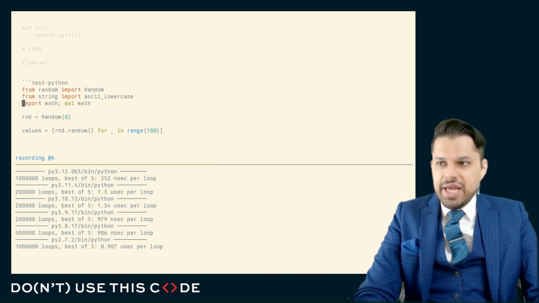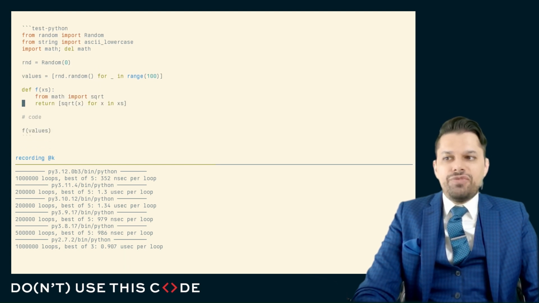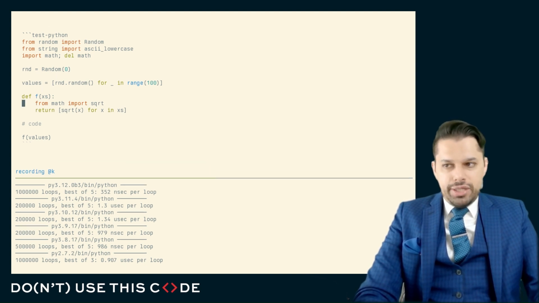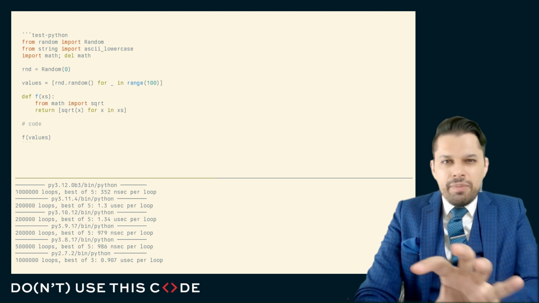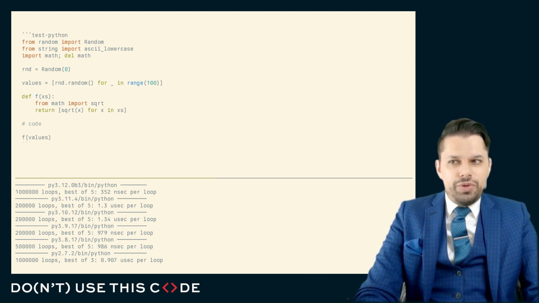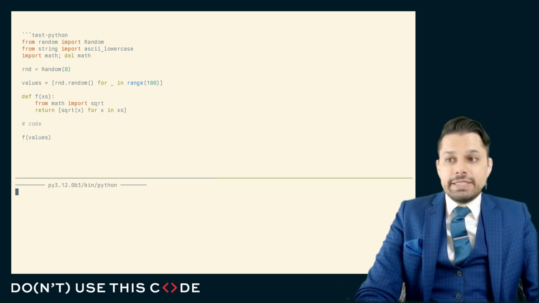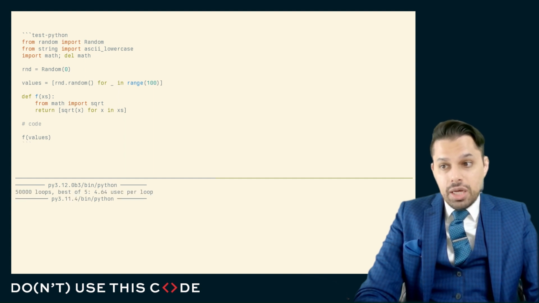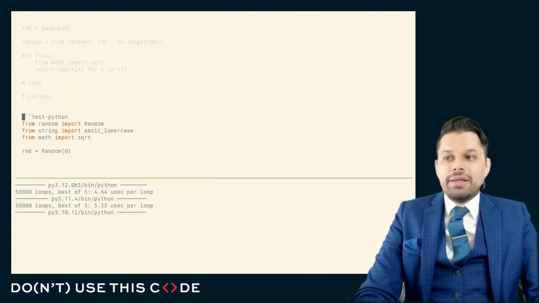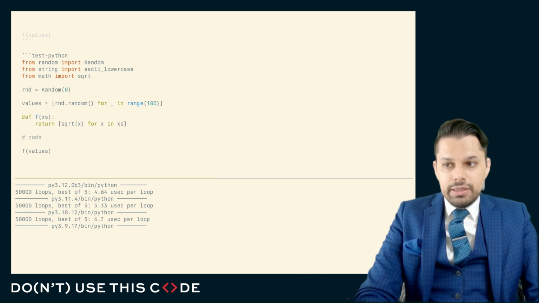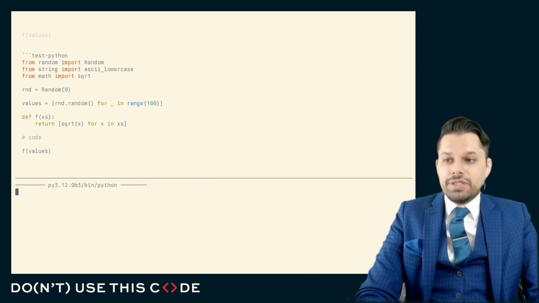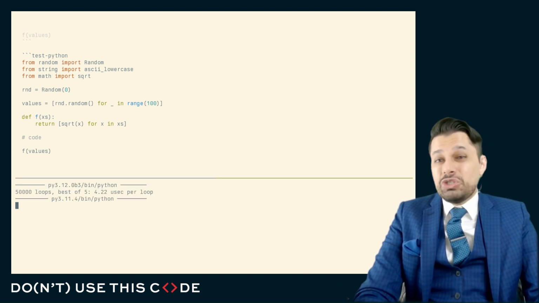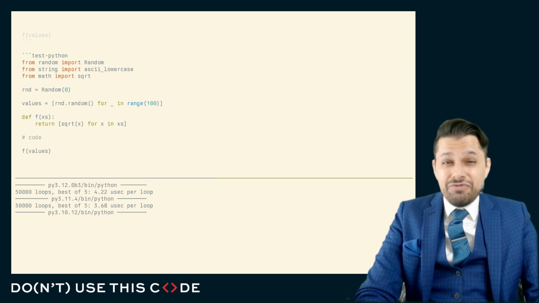Not really. It's probably the case that we have some function that operates on many elements of data and might use something like this narrow scope trick as part of trying to make that module a little bit easier for somebody to reason about. If we increase the size of the data which this function operates on, we may discover that the performance improvement that we got disappears. 4.6 microseconds versus 4.2 microseconds, not a meaningful difference.